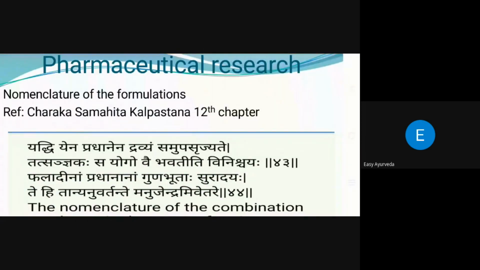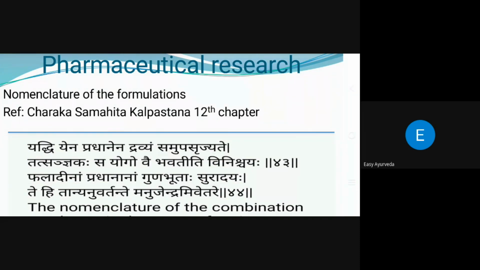And Tantra Yuktis are a must. Regarding the Tantra Yuktis and their importance, this has been explained in Charaka Siddhisthana, 12th chapter. In some books Tantra Yuktis are used less, some more. We won't find all the Tantra Yuktis in each and every book. That is what Acharya Charaka explained in his context of Tantra Yuktis.